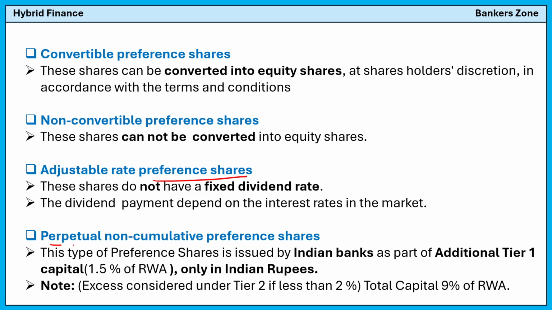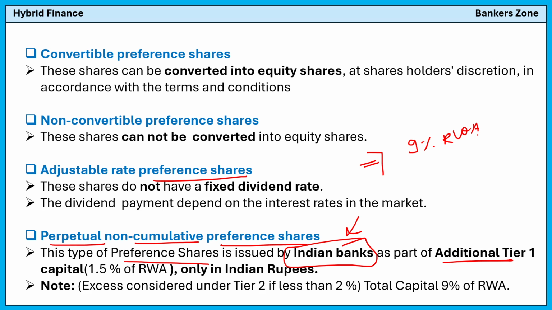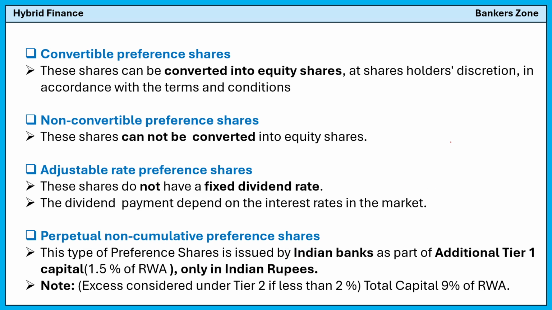Now see the perpetual non-cumulative preference share. This preference share is issued by Indian banks only, meaning banks in India, as a part of additional Tier 1 (AT1) capital. So you know, in India, how much capital do we have to maintain as a bank? 9% of the risk weighted assets, right? Out of that 9%, there are different types, like CET1, common equity Tier 1 capital, Tier 2 capital, and so on. These are part of risk management in bank financial management.